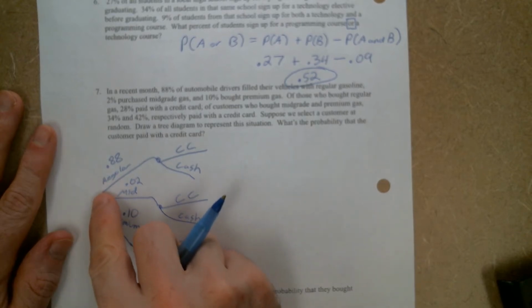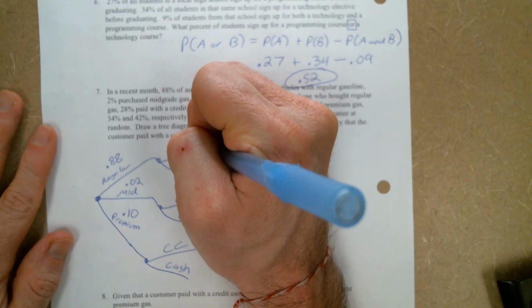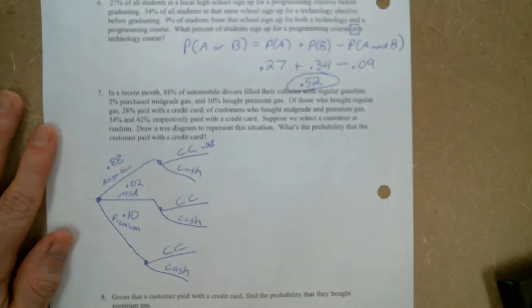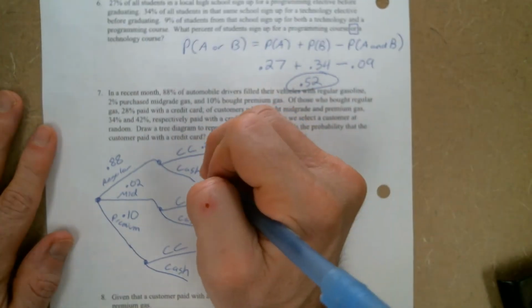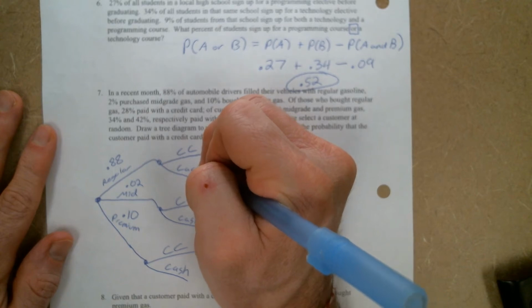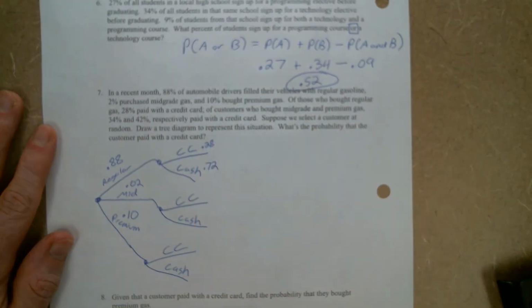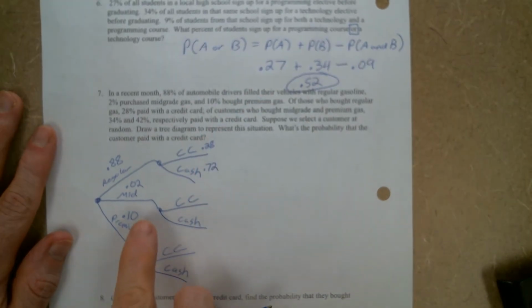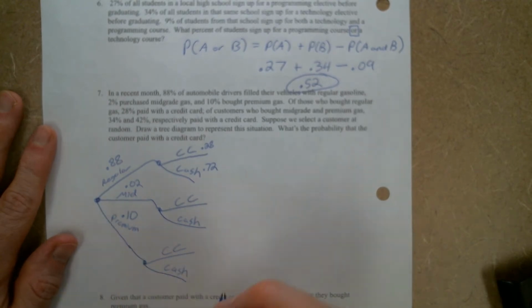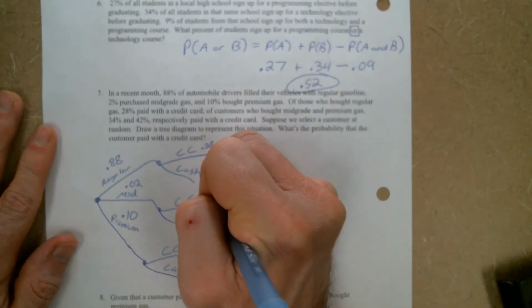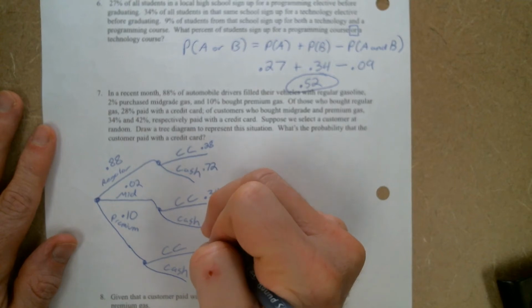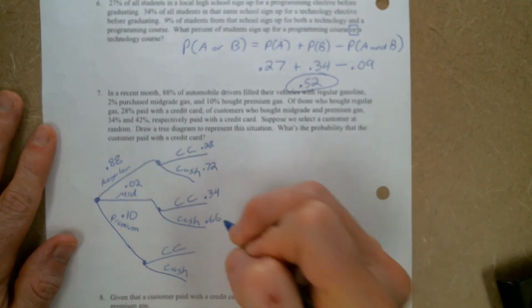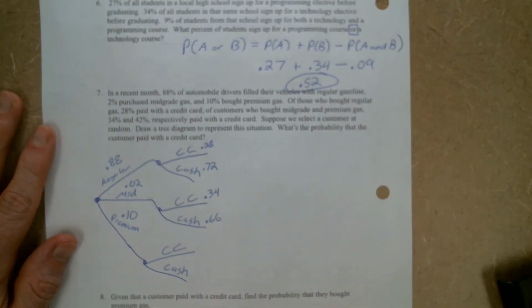Of those that bought regular gas, 28% used a credit card, which means that 72% must have paid in cash. Of those that bought mid-grade gas, 34% paid with a credit card, which means that 66% must have paid in cash.